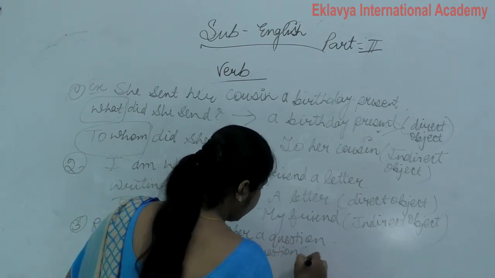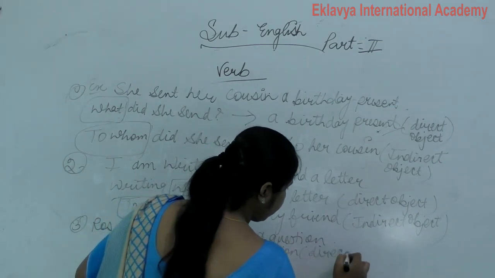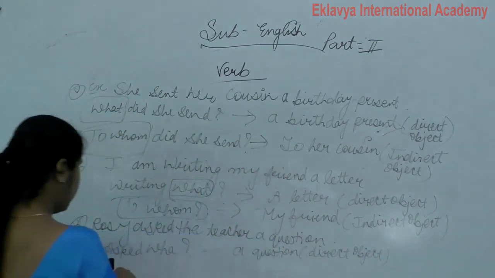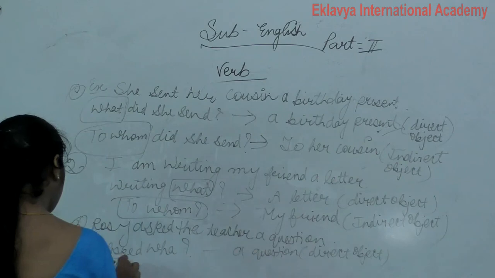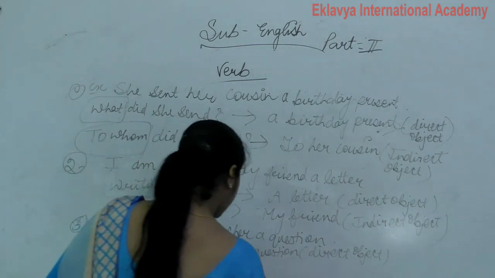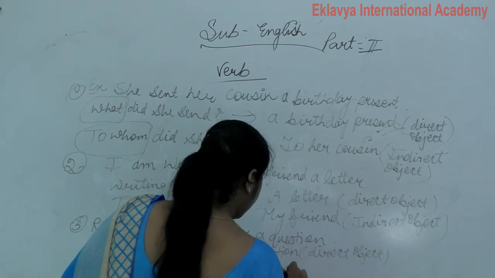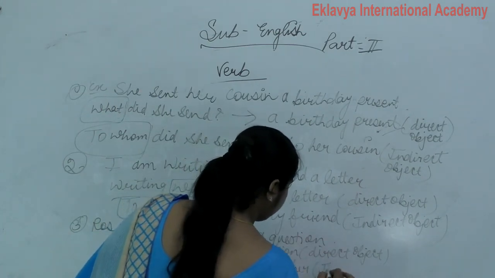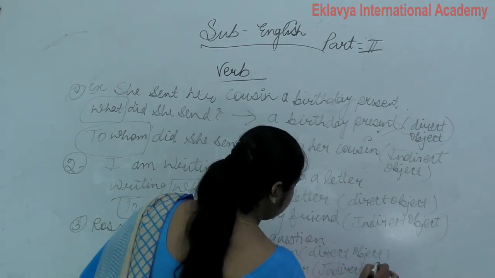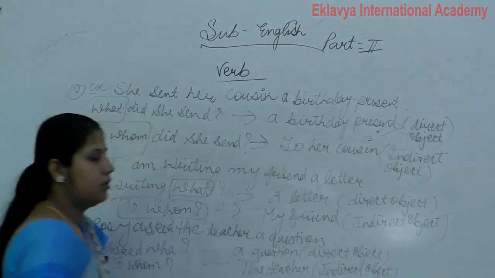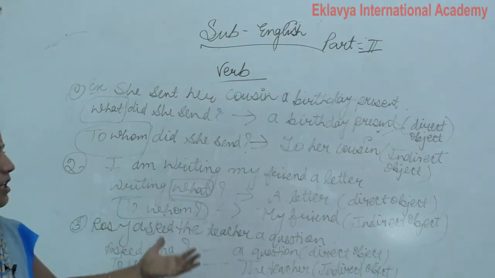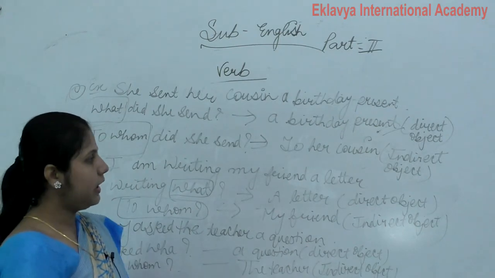So a question is the direct object. And to whom? The answer is the teacher. This is the indirect object. So I think this very important topic, direct and indirect object, is clear by these examples. I think you all are clear.